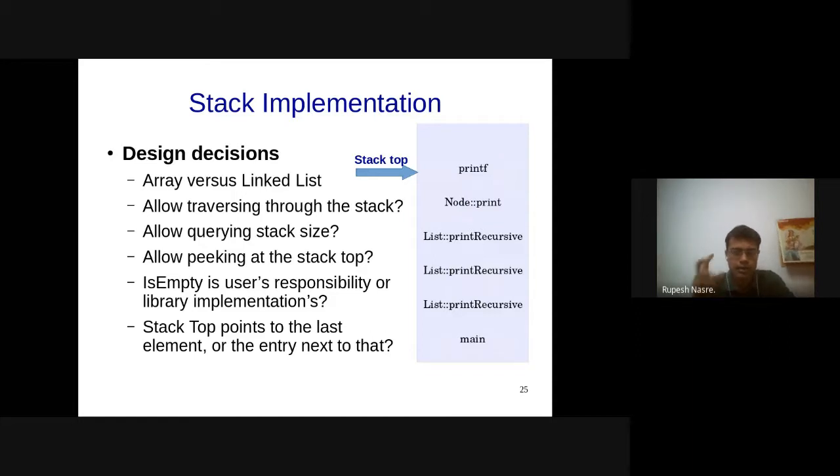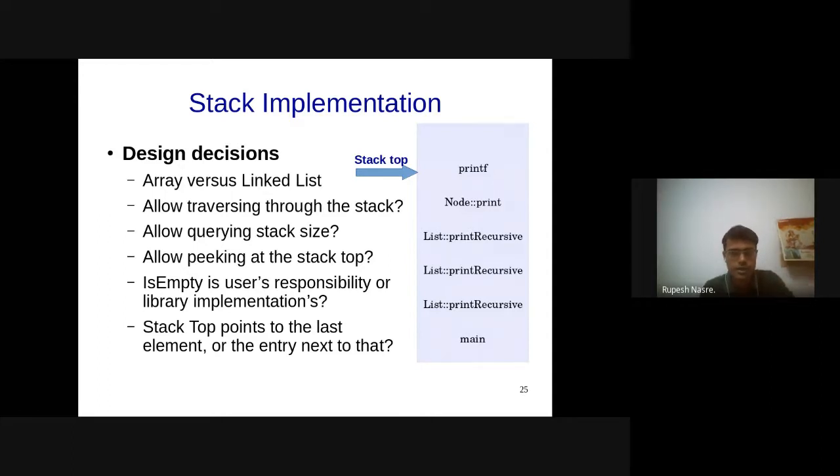So, I mean, not that user is going to implement is empty, but essentially this means that whether you want is empty function to be invoked by the user, that is, it is user's responsibility to check that the popping is not happening if it is empty, or whether it is you as a designer, as an implementer of stack, who is going to check if the stack is empty or not when the user invokes a pop operation. Right? So that could be another design decision.